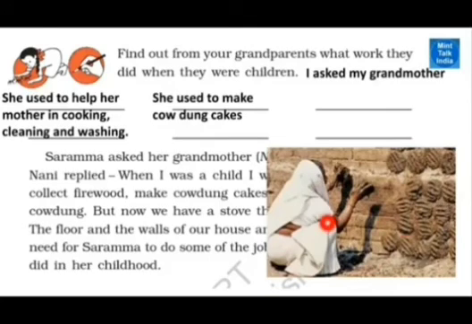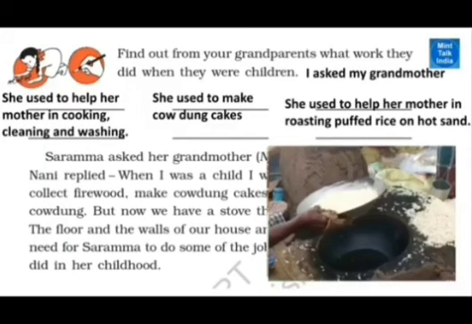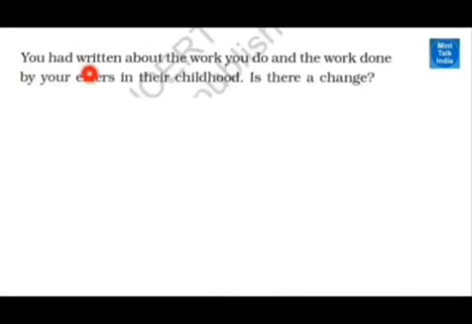They will have cows and buffaloes at home. They will not waste the cow dung. They make cow dung cakes. See how the lady is making the round one. They use it as a fuel. Sarama asked her grandmother, and Nanny replied, when I was a child. This is one of the child's grandmothers.